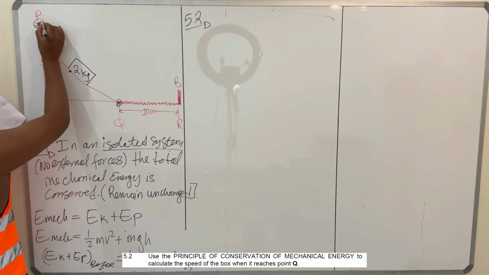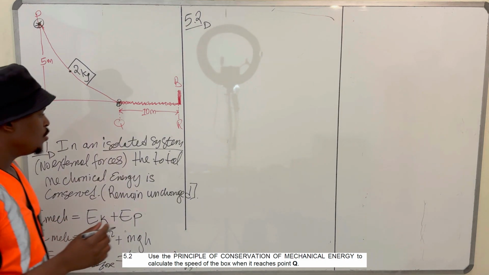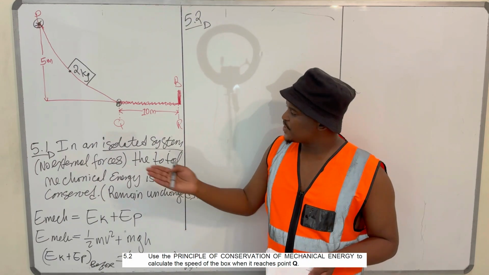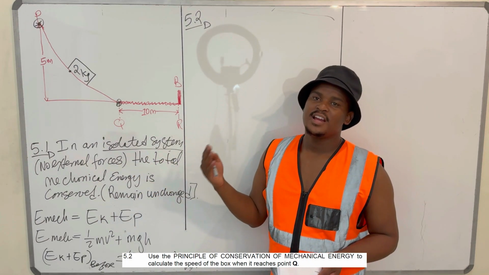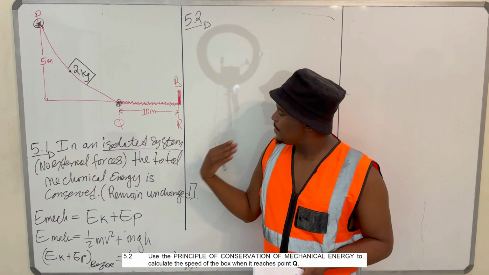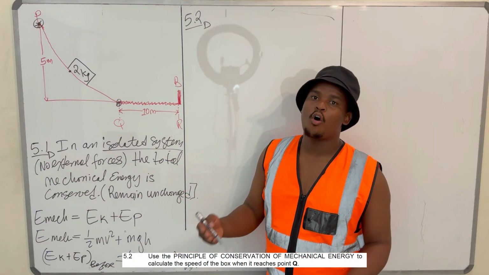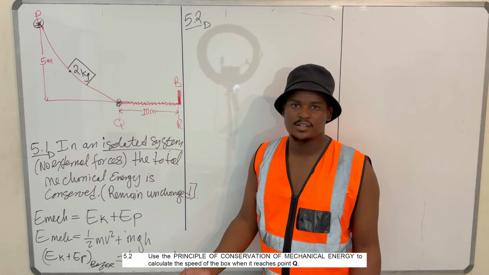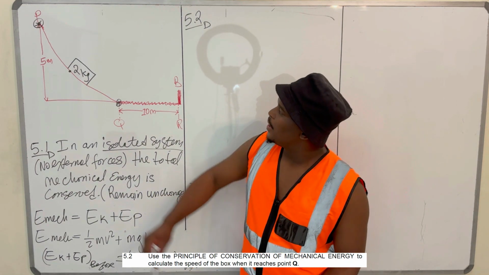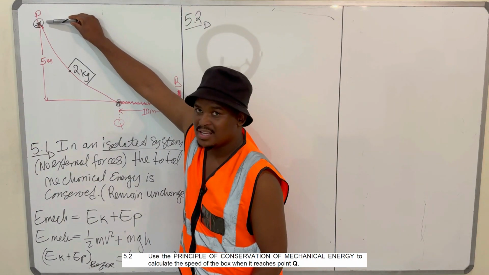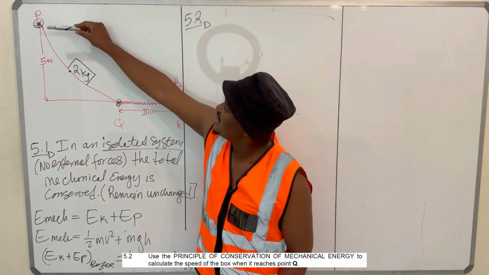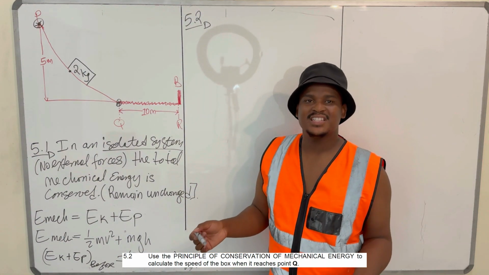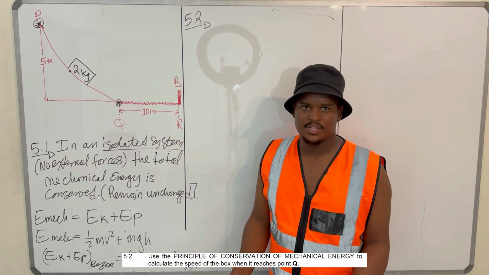This is point P. So, this principle states that in an isolated system, the total mechanical energy is conserved, or remains unchanged, which means if you find the mechanical energy at P and that at Q, it should exactly be the same because the system is isolated, it's undisturbed.